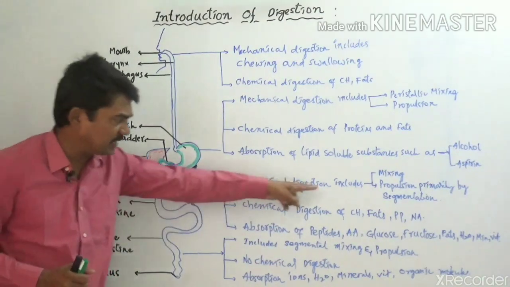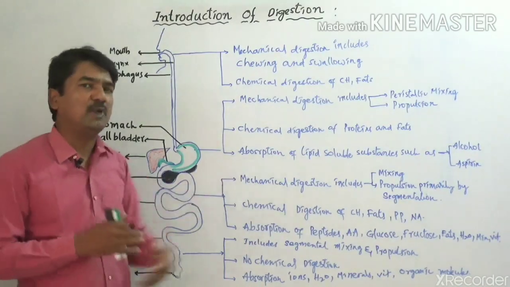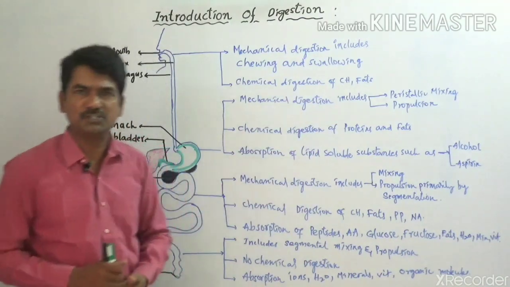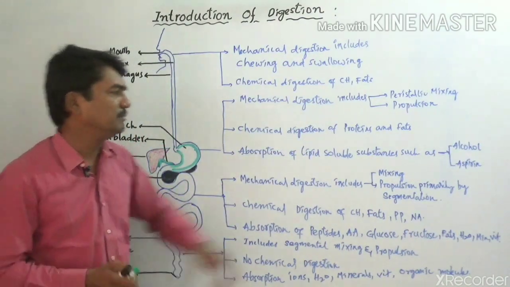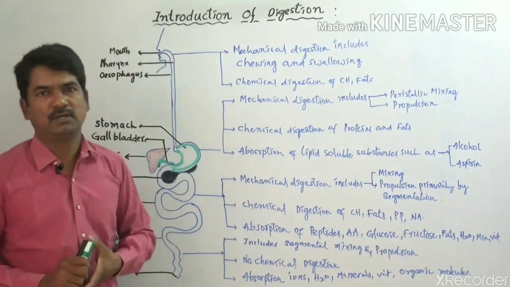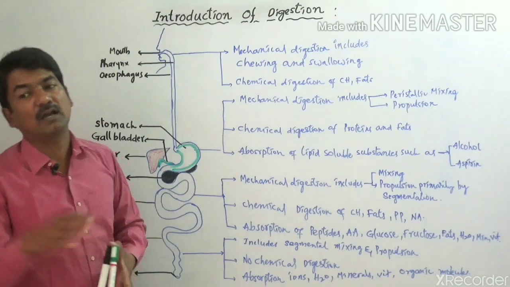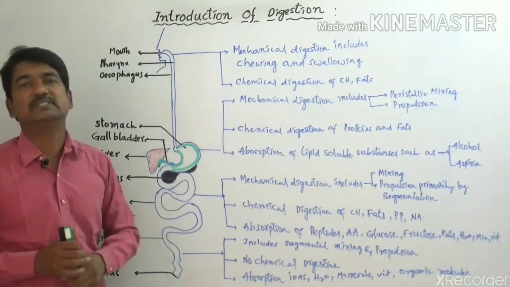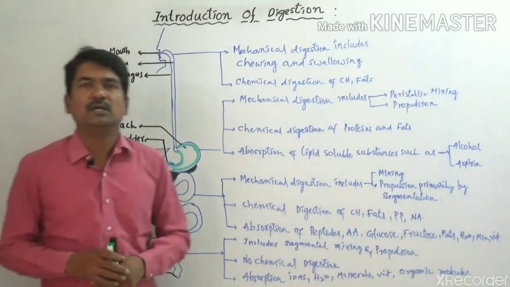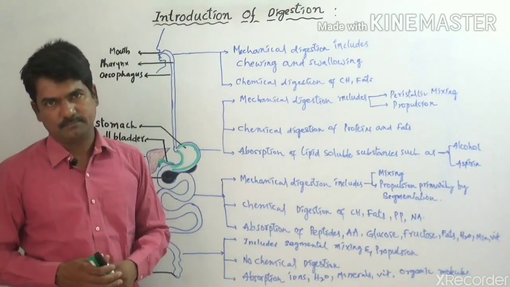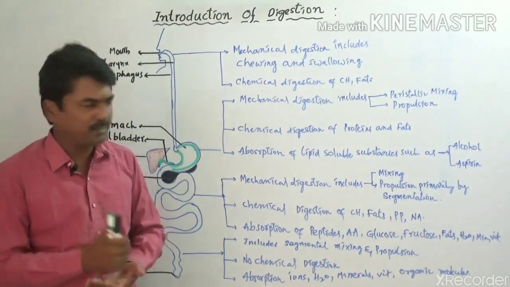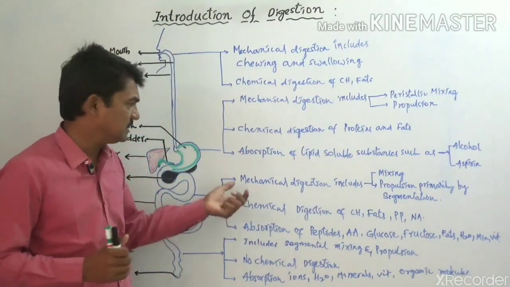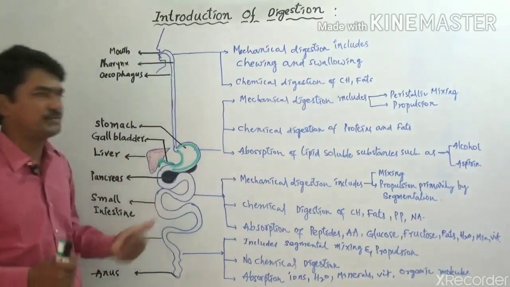So what happens in the mechanical digestion in the small intestine? It includes mixing, the same as what happens in the stomach region, where the food is mixed, and then propulsion, primarily by segmentation. Propulsion is nothing but pushing the food into the further part, forwarding it, and it takes place by segmentation. Segmentation is nothing but making the food into small pieces. By the segmentation process, propulsion takes place, and mixing of food also takes place. So that is the mechanical digestion involved in the small intestine.